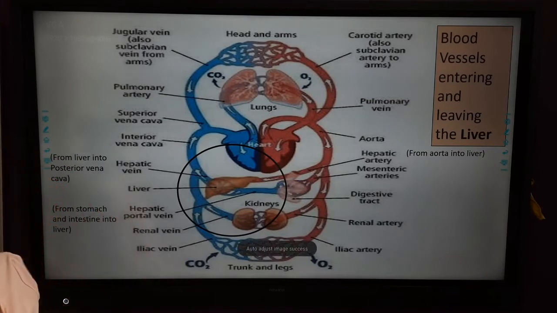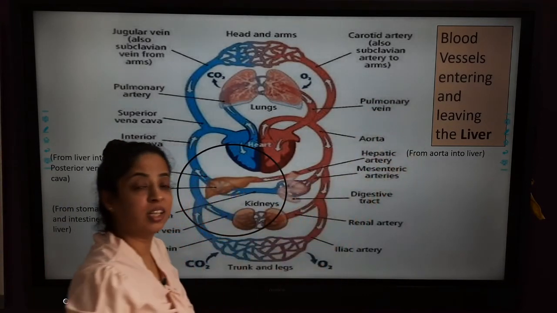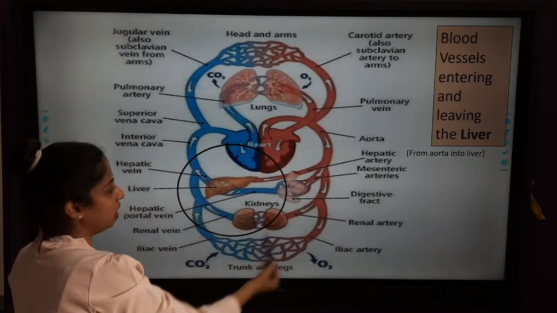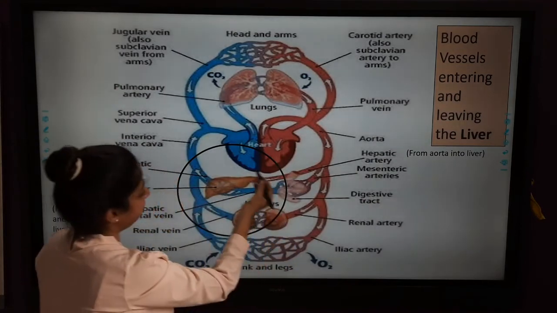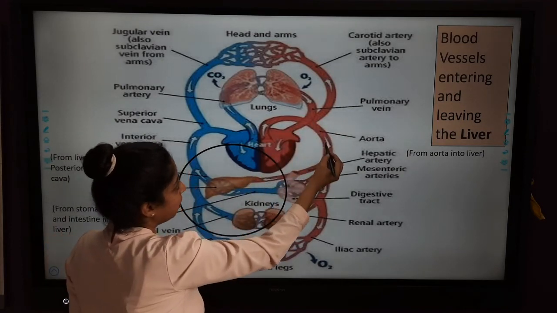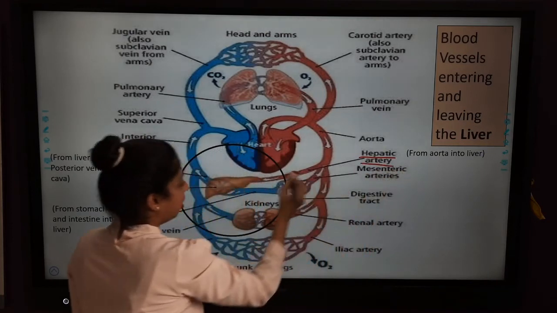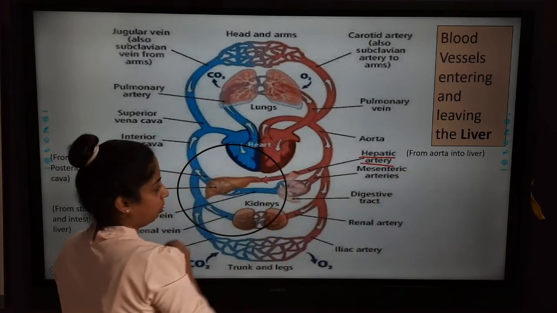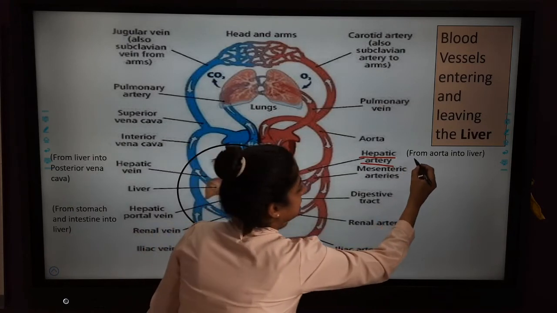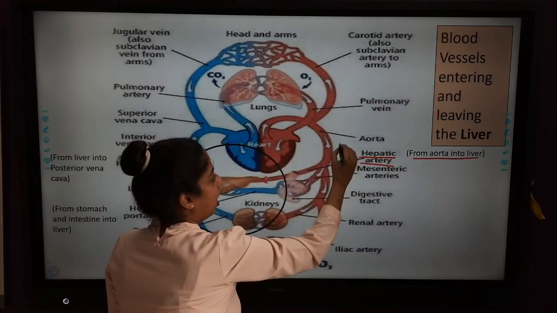Now the major questions asked here are, which are the names of the blood vessels entering and leaving the liver? So if you see the same diagram again, you can see which blood vessels are entering. The first blood vessel is entering from the aorta. So you can see the hepatic artery. From here the blood enters the liver. Okay, so this is coming from the aorta into the liver. So first is the hepatic artery.